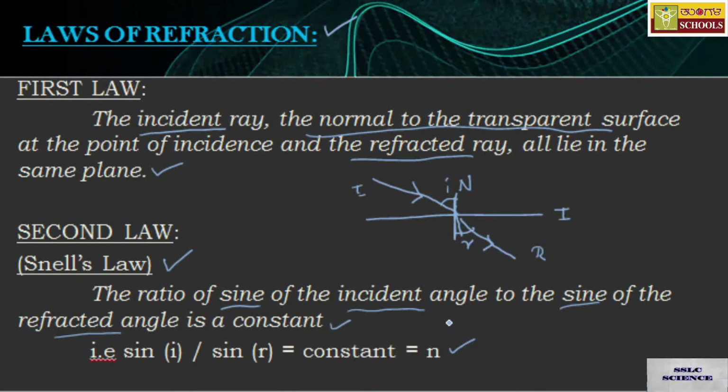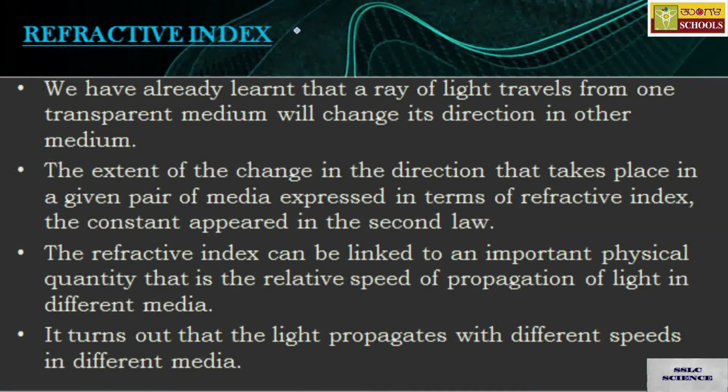I hope you got these two laws correctly. So the next part will be refractive index.